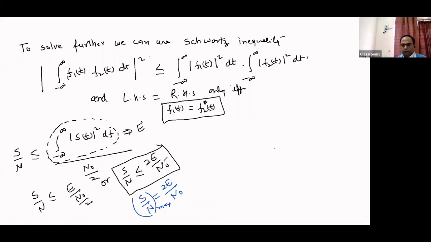So if we want to maximize the signal to noise ratio, then it should be equal to 2E by N naught, right? And it can be equal only when F1(t) is equal to F2 conjugate (t). So this is possible only when